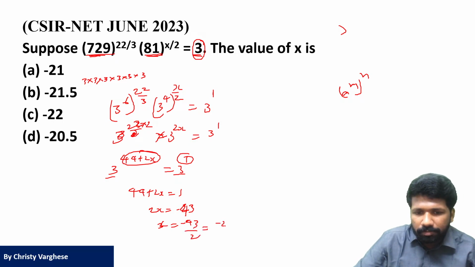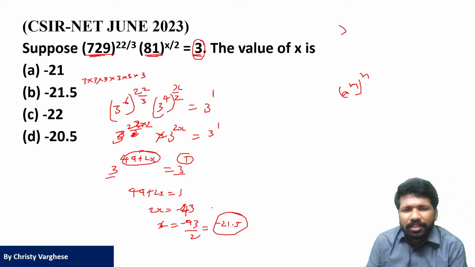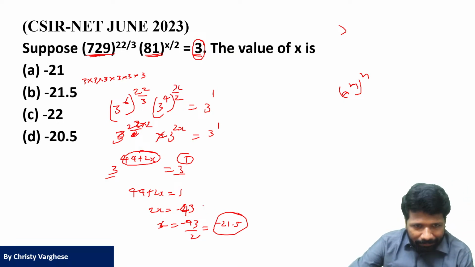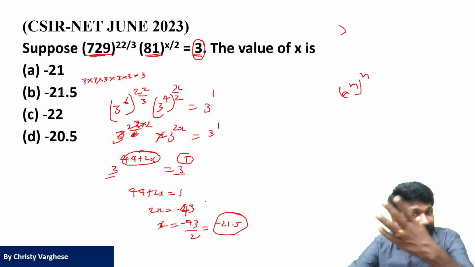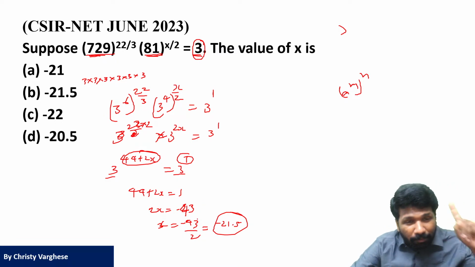Minus 43 by 2 is minus 21.5. Now some of you at least may be thinking this is too many steps. I agree. This is too many steps if you are writing these on paper. But this is very few steps if you are able to imagine it.